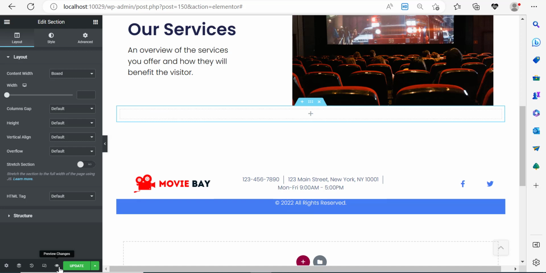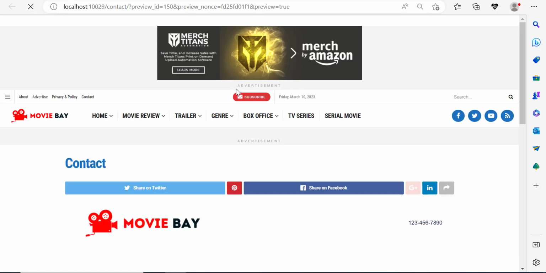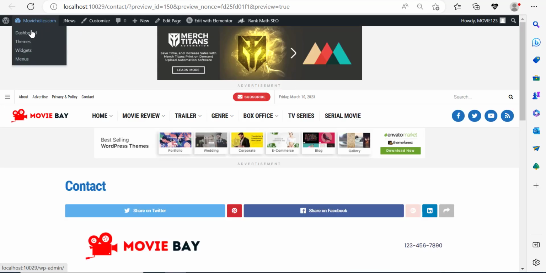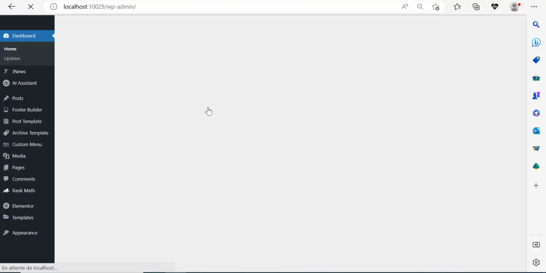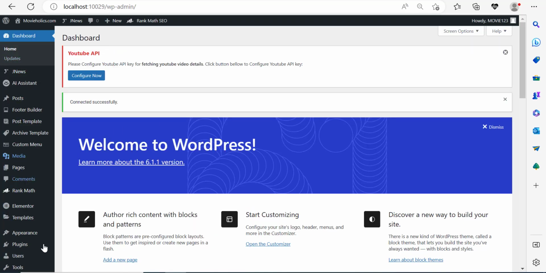Then I want you to go and click on this preview button over here. Click again. It will open up a new tab. We can go to the dashboard from that tab that's going to open. And I want you to go ahead and install a plugin called Contact Form 7 by Takayuki Miyoshi or something like that. And so here I'm going to go to the dashboard. Let me install this plugin. Now what this plugin will enable us to do is to add a contact form for free.